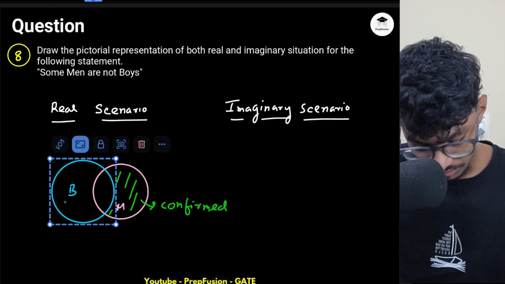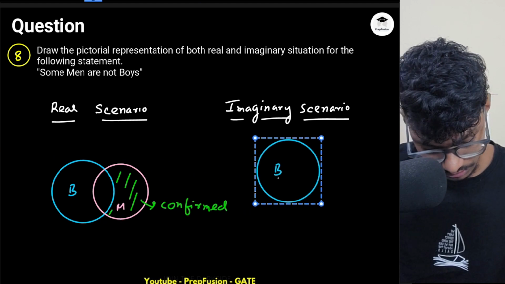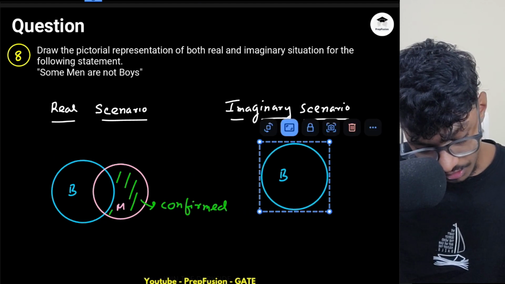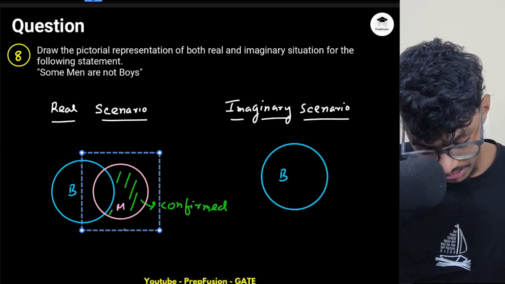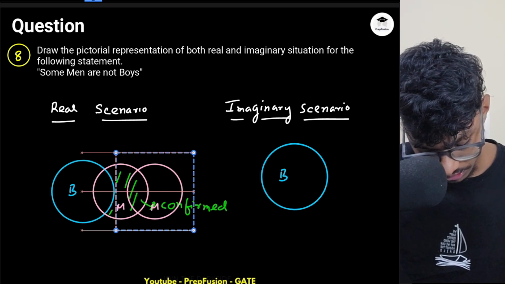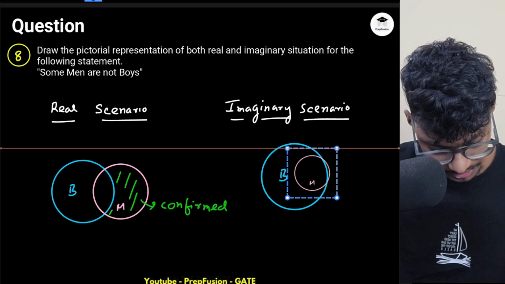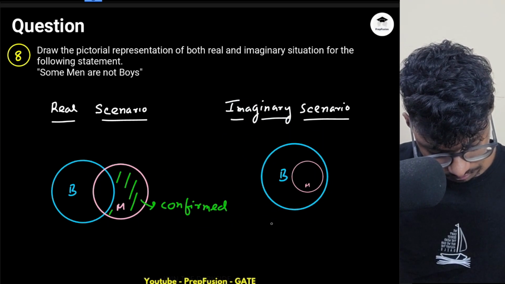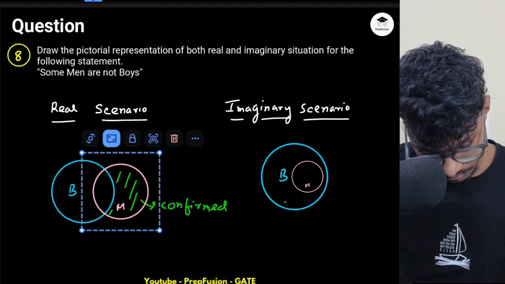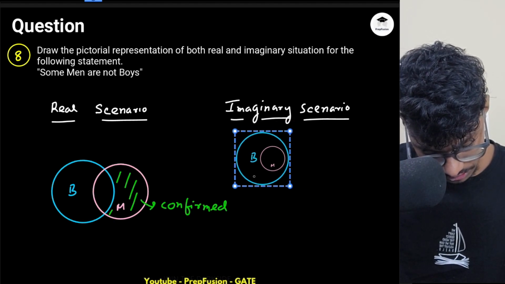So if I have this, let's say some men are not boys. I will copy each of this and draw 3 pictures, and tell me which of the pictures are possible and which are not possible. Just reduce the size.